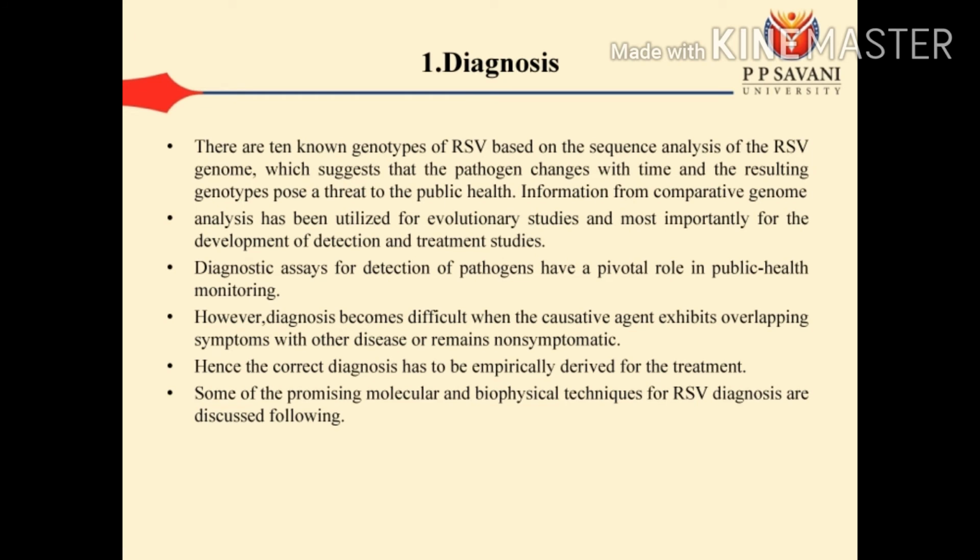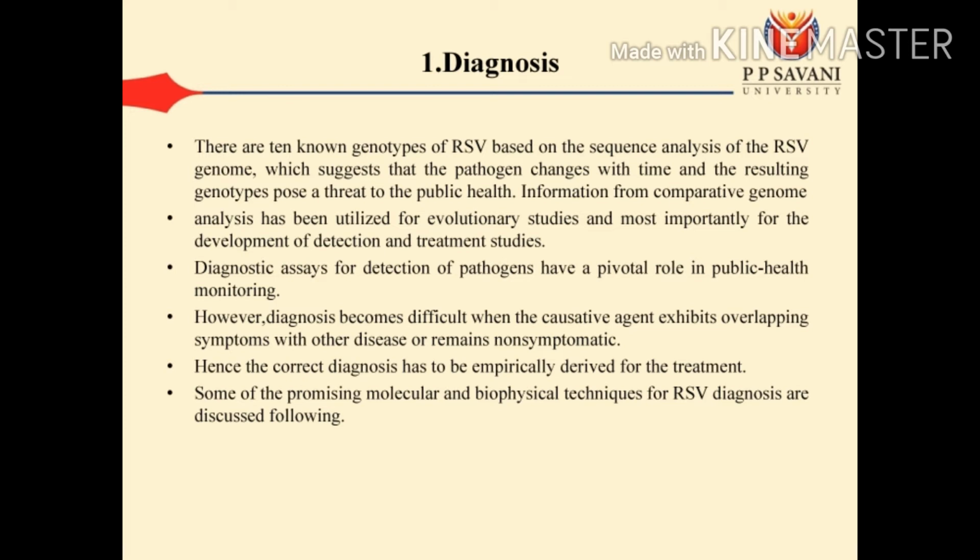There are 10 known genotypes of RSV based on sequence analysis of the RSV genome. This suggests that the pathogen changes with time and the resulting genotypes pose a threat to public health. Information from comparative genome analysis has been utilized for evolutionary studies and most importantly for the development of detection and treatment studies.